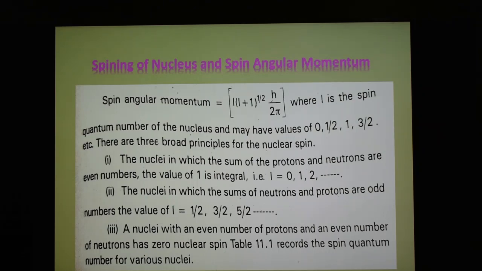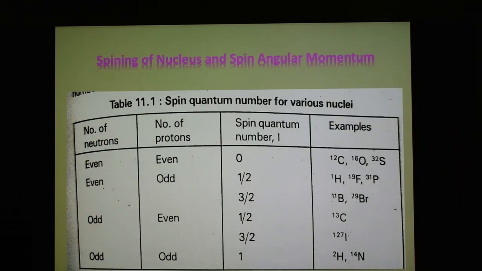The third principle is that a nucleus with an even number of protons and an even number of neutrons has zero nuclear spin. In that case the spin quantum number is 0. So these are the three principles based on nuclear spin, and this is also given in the following table, which shows the spin quantum numbers for various nuclei.